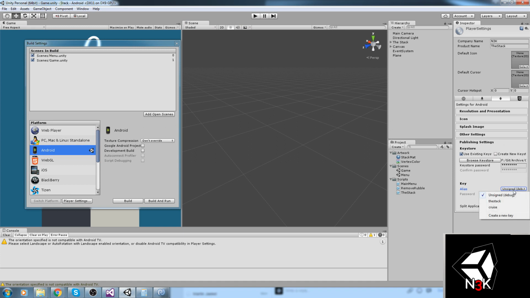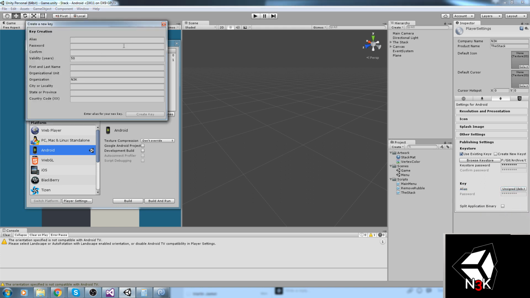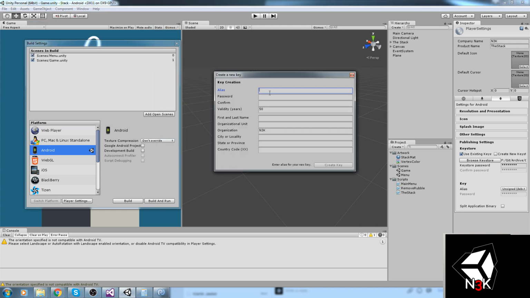So now you have access to this, and then you're going to create a new alias. I already have one game on the App Store, and I've created this new key for the stack, right? So if you don't have this, what you should do is go under create new key, and then you fill in all that information right there. So your alias, my game, password, they don't match because I can't type.